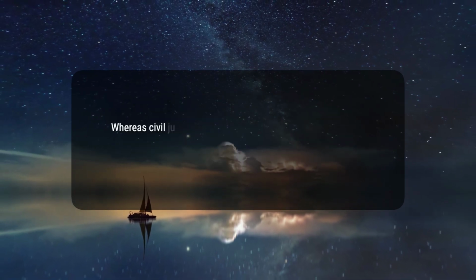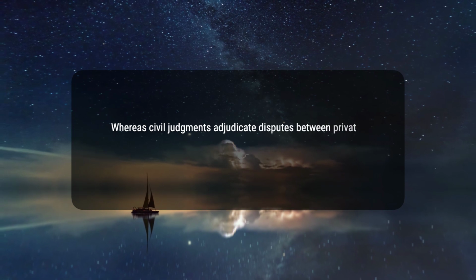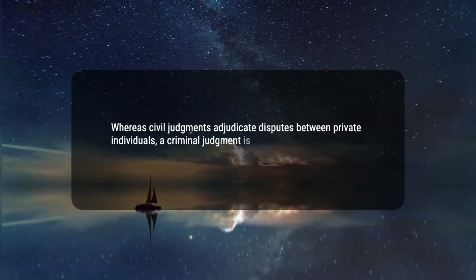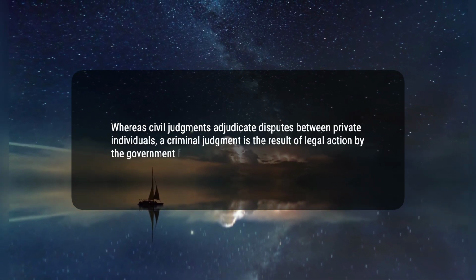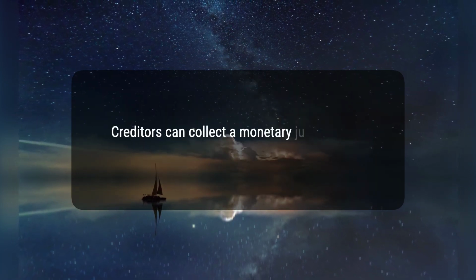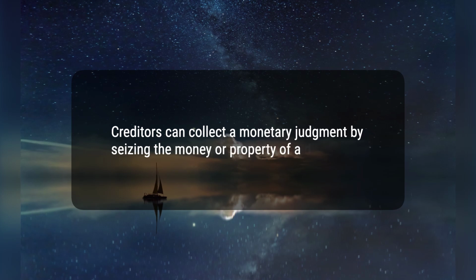3. Whereas civil judgments adjudicate disputes between private individuals, a criminal judgment is the result of legal action by the government for breaking criminal laws. 4. Creditors can collect a monetary judgment by seizing the money or property of a debtor.